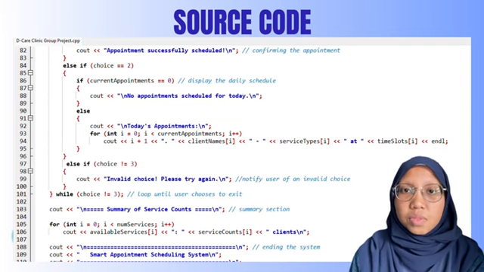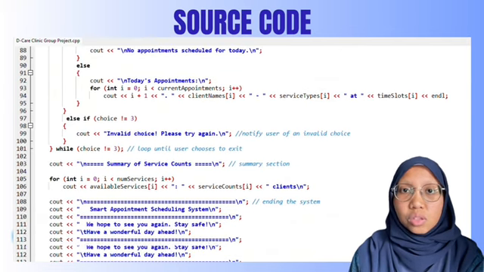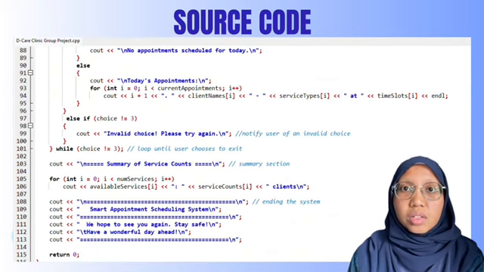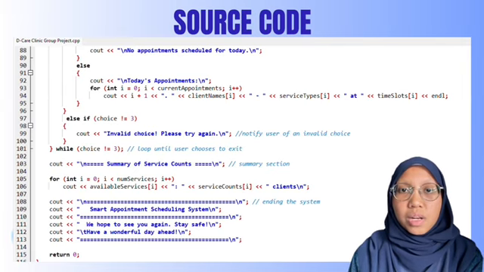For the last choice, choice number 3, exiting and summary. When the user exits, the system displays a summary of services, including the total number of clients for each service that day. At the end, a friendly message: we hope to see you again, stay safe and have a wonderful day. This flow ensures users can easily manage appointments and review the day's statistics while maintaining a user-friendly experience.